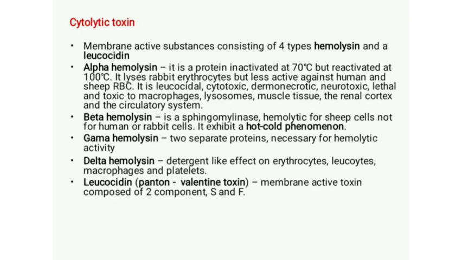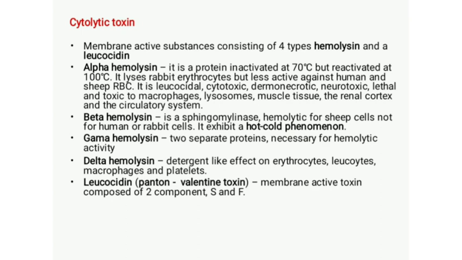Okay, and this alpha hemolysin is the most important among the 4 hemolysins. It is protein in nature and can be inactivated at 70 degrees Celsius but can be reactivated at 100 degrees Celsius. This is because at 60 to 70 degrees Celsius, this toxin, that is alpha hemolysin, combines with a heat labile inhibitor. But this heat labile inhibitor is denatured at 100 degrees Celsius. Hence, they are reactivated at 100 degrees Celsius and inactivated at 70 degrees Celsius.